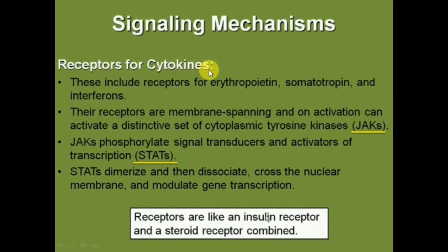Receptors for cytokines. These are receptors for erythropoietin, somatotrophin, and interferons. These receptors are membrane spanning and on activation can activate a distinctive set of cytoplasmic tyrosine kinases, JAKs, which phosphorylate signal transducers and activators of transcription, that is known as STATs. So this can be called the JAKs and STATs pathway. STATs dimerize and then dissociate, cross the nuclear membrane and modulate gene transcription. Receptors are like an insulin receptor and a steroid receptor combined. So this is all about signaling mechanism.